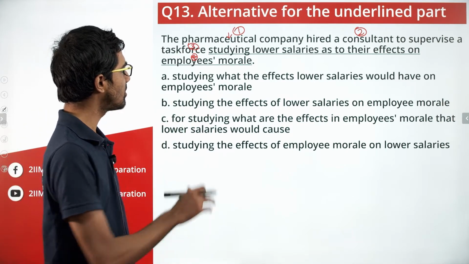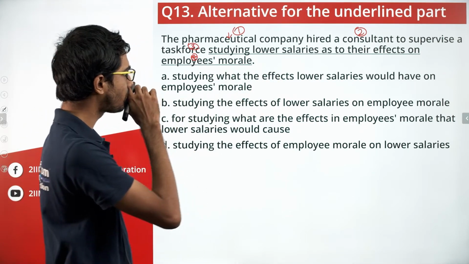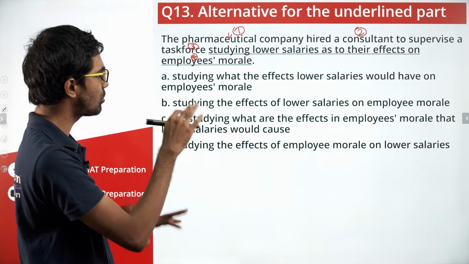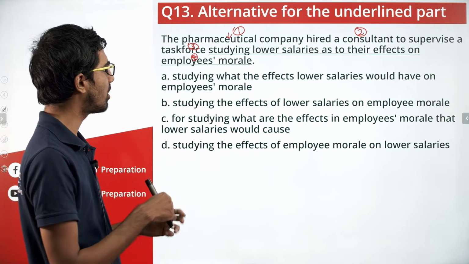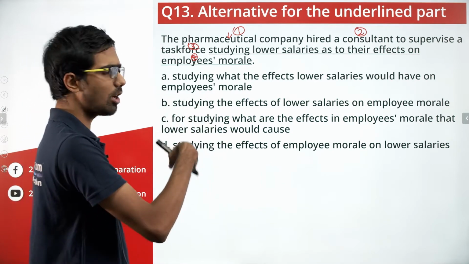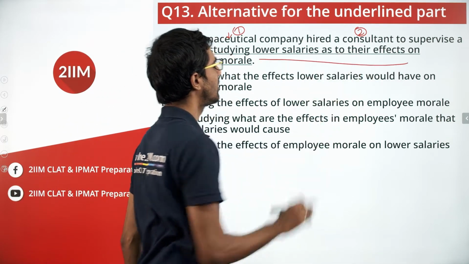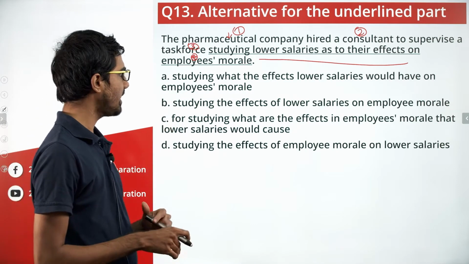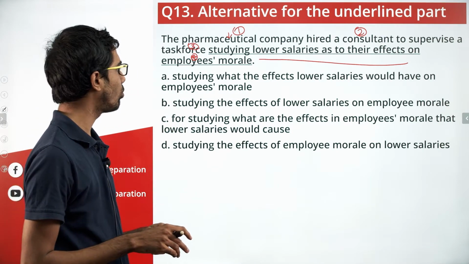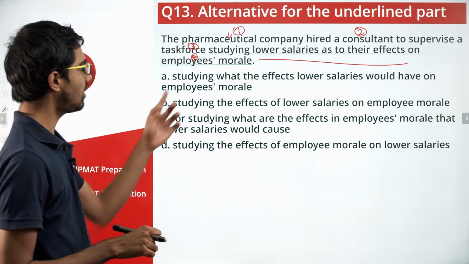So let's move on to the options. Why is this underlined part wrong? Studying lower salaries as to their effects on employees' morale. Let's see the options and find out. There's something weird about lower salaries as to their effects. Option A, studying what the effects lower salaries would have on employees' morale. This is not the right way.